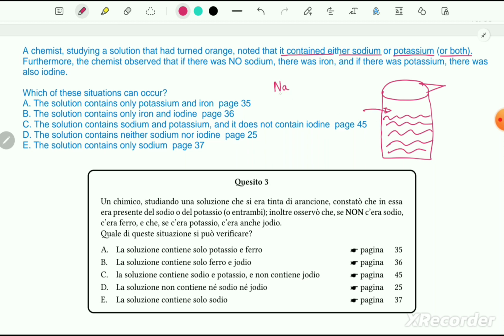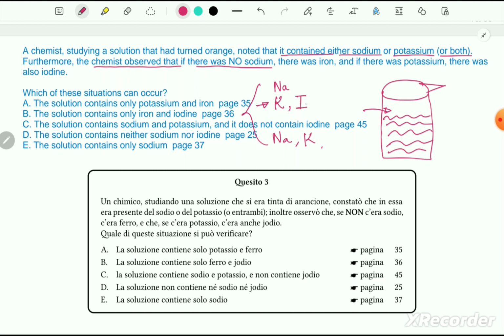I'm writing by scientific name, so I hope you will understand, and potassium or both. We can write sodium, potassium. Furthermore, the chemist observed that if there was no sodium in this solution, there was iron. That means in these 3 options only the second option doesn't have sodium. That means there must be iron.